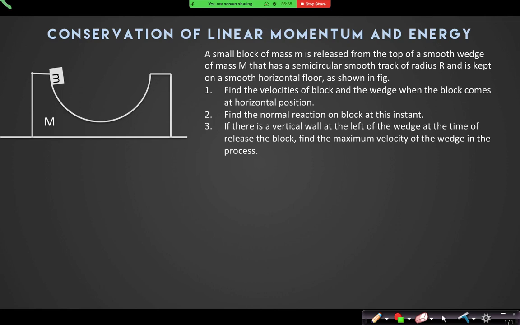A small block of mass m is released from the top of a smooth wedge of mass capital M that has a semicircular smooth track of radius r, placed on a smooth horizontal floor. Find the velocities of the block and wedge when the block comes to the horizontal position, the normal reaction at that instant, and if there is a vertical wall at the left at the time of release, find the maximum velocity of the wedge in this process.